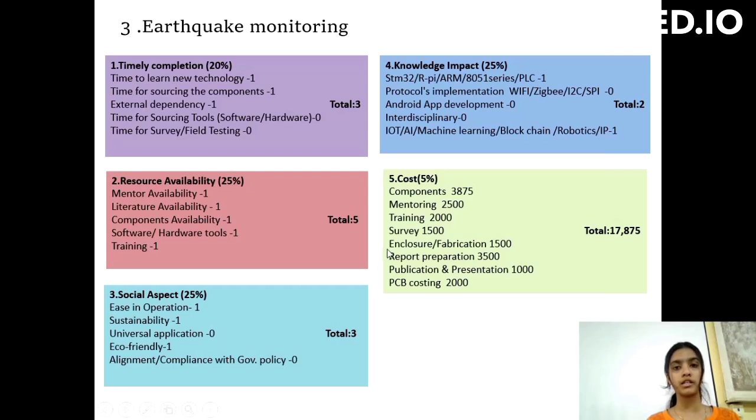Total marks become 3. Knowledge impact, 8051 series is required, that's why 1 mark. Protocol implementation, 0. Android app development, no app development, that's why 0 marks. Total marks become 2. Costing, 5%, we calculated the amount from all the subparameters, and this is the total amount, and we have given marks according to the 5 scale in the matrix table.